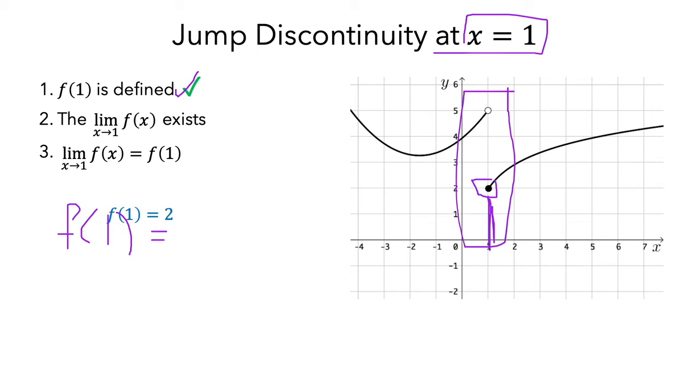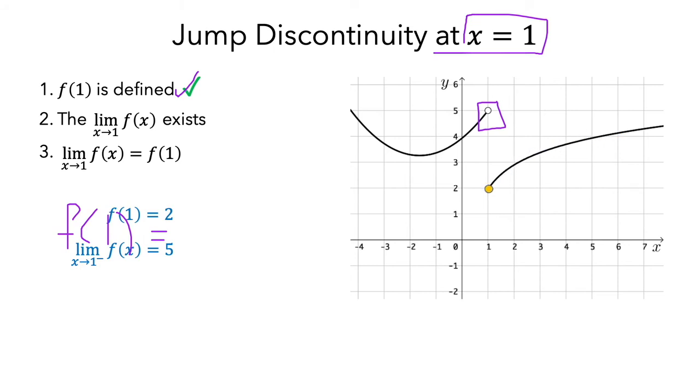Now, let us study the limit. Here we need to study the limits from left and right, since we have a break. We remember the limit from the left or from the right is the intended height, not the exact height. We can see the graph is moving towards the height of 5 from the left, and from the right, the graph is moving towards the height of 2.